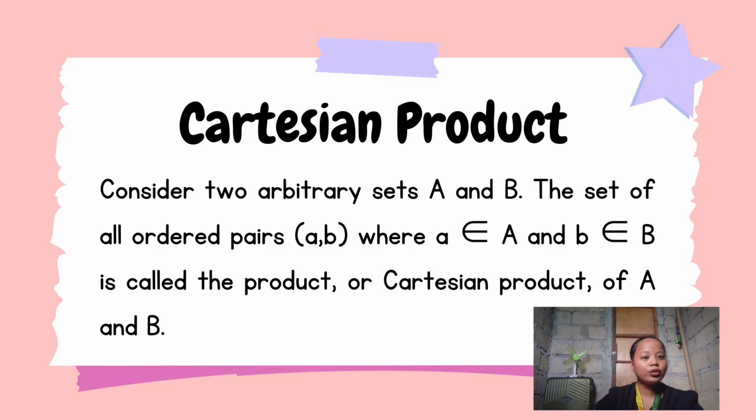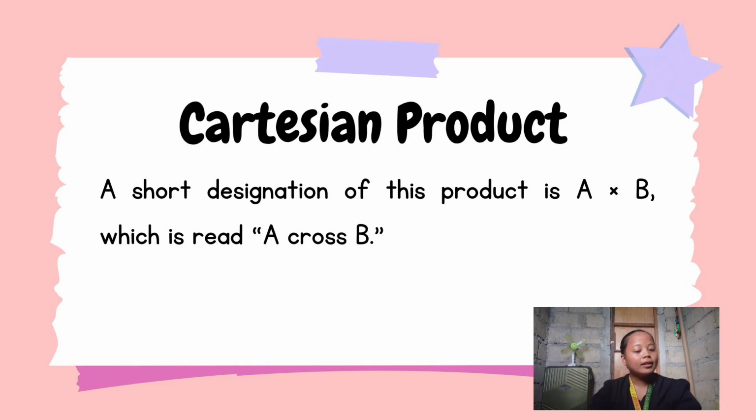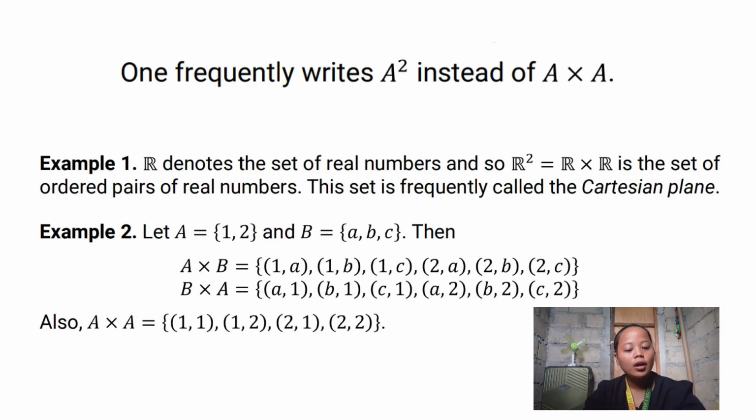Now, let's proceed sa atong Cartesian product. So, what is Cartesian product? Consider two arbitrary sets A and B. So, the set of all ordered pairs AB, where A is an element of A and B is an element of B, is called the product or Cartesian product of A and B. So, a short designation of this product is A, tapos ang multiplication nga cross nga symbol, B, which is read A cross B.